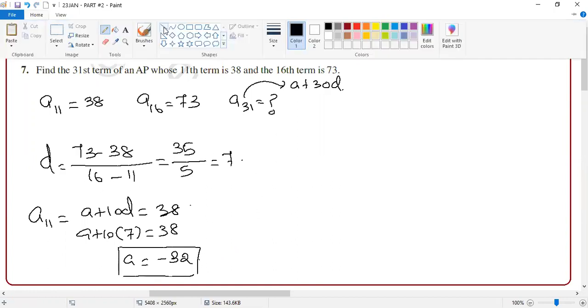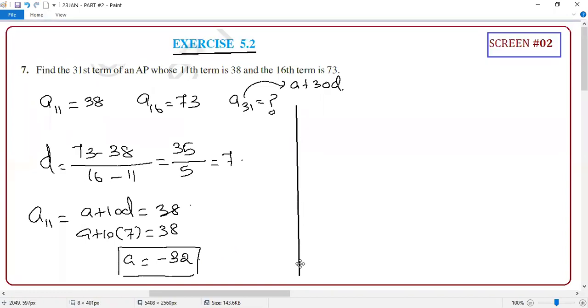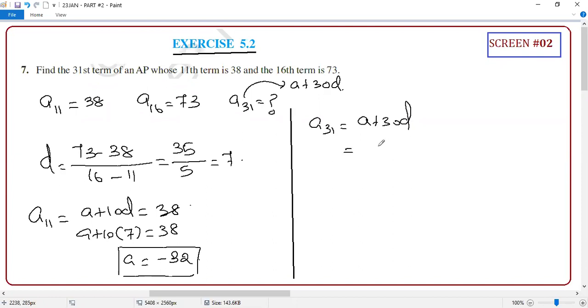Now you tell me, finding A31, do you think it's difficult? No, sir. A31 equal to A plus 30D. A equals minus 32, plus 30 times D, and D is 7. Can you simplify and tell me the final answer? 178. 178 is the final answer.